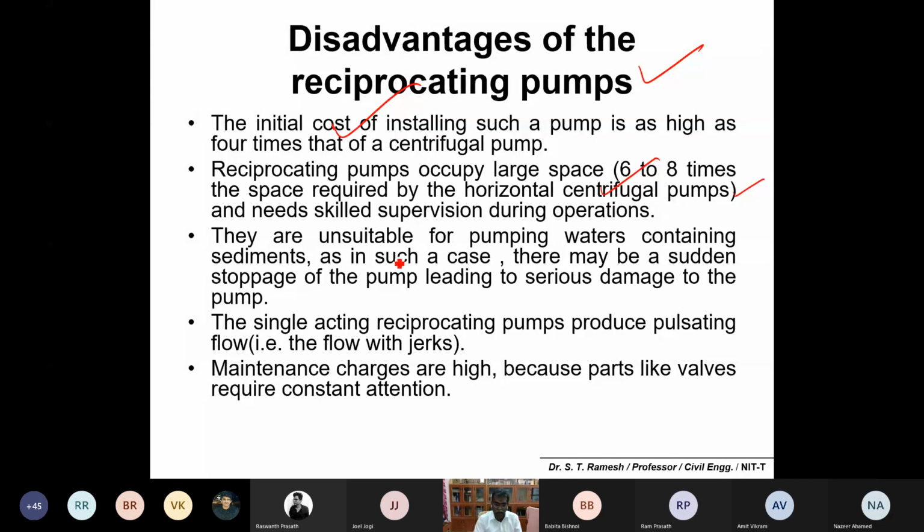Unsuitable for pumping waters containing sediment, as we discussed in the comparison. If the viscosity increases, it is somewhat difficult to pump with reciprocating pumps. Another drawback is pulsating or jerk flow, which is not continuous. Maintenance charges are very high because of the lot of valve operation; these valves need a lot of attention. These are some of the drawbacks of reciprocating pumps.